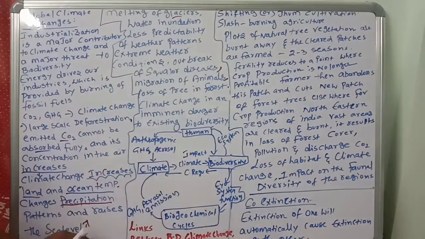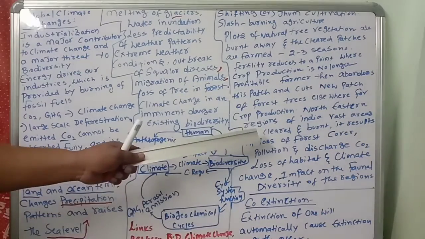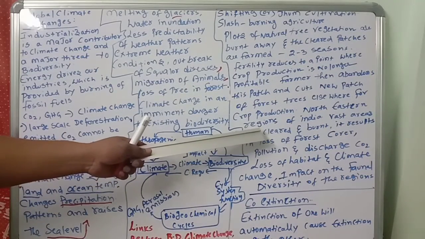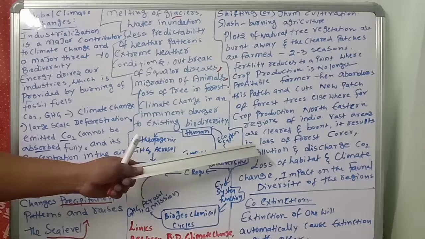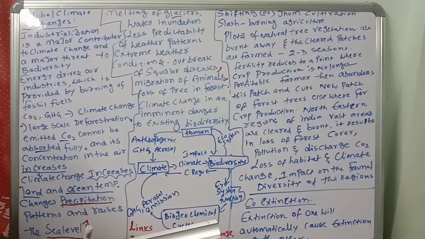Especially this kind of jhum cultivation or slash-and-burn agriculture, which we can see in the northeastern regions of India. Which regions? Northeastern regions of India, where vast areas are cleared and burnt. It results in loss of habitat. Loss of habitat is very, very dangerous.